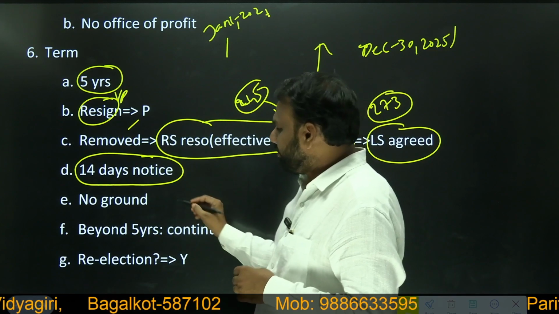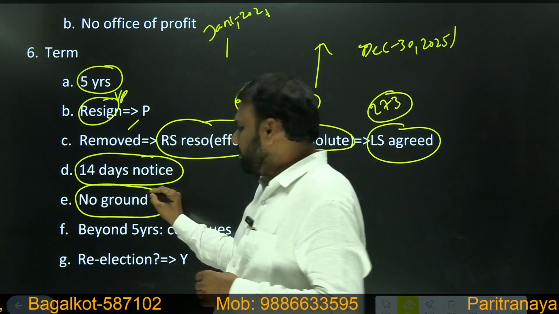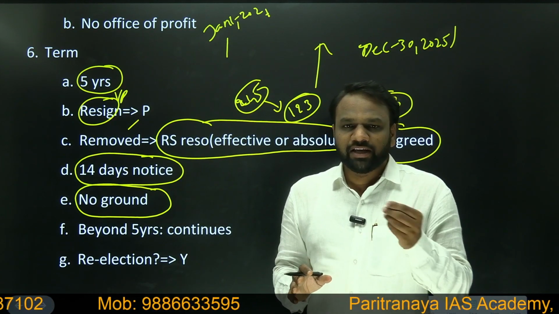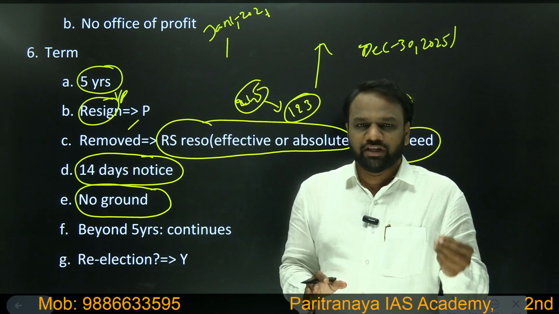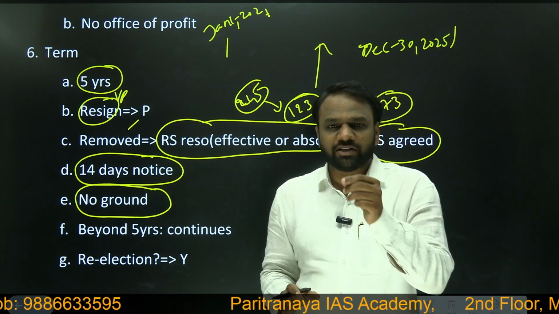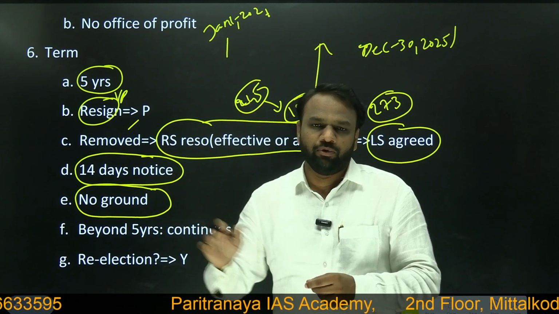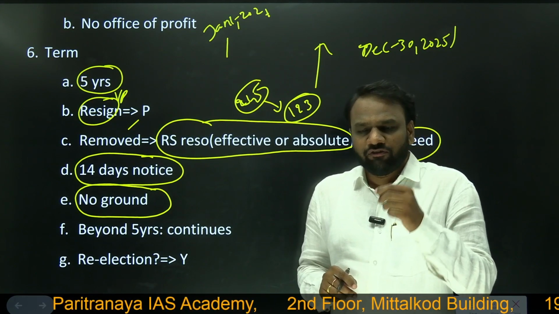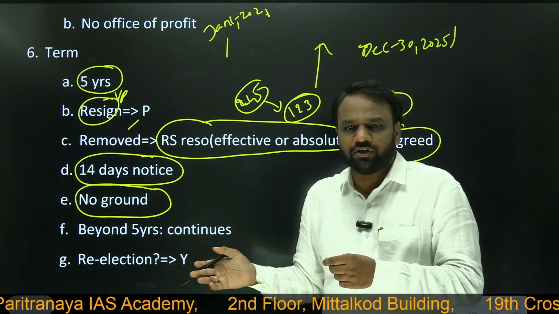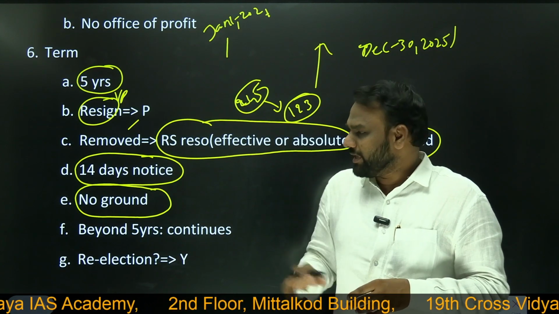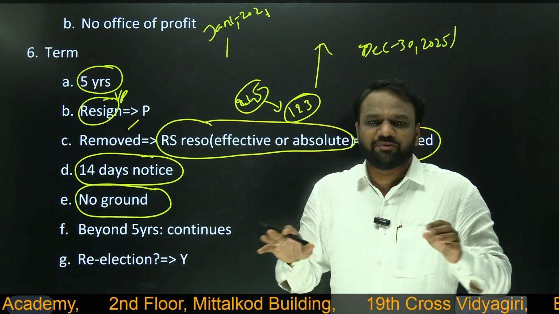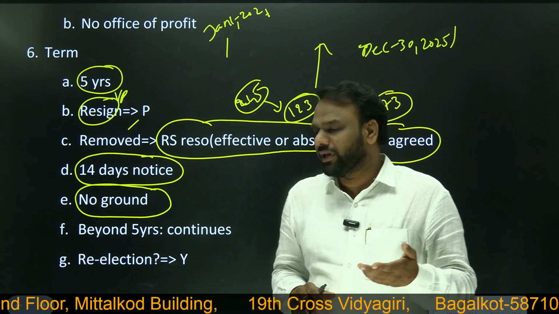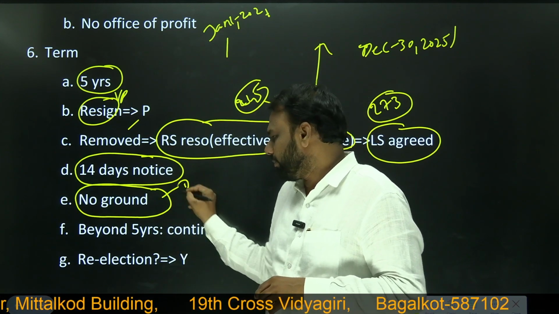Another very important difference between President and Vice President. In case of the President, whenever we want to impeach or remove the President, are there any grounds based on which he can be removed? Yes. If the President violates the Constitution of India, then he can be removed. Whether the definition of violation of Constitution has been given in our Constitution? No, the definition has not been given. But in case of the Vice President, no ground has been specified. So based on what reasons can the Vice President be removed? Such reasons have not been given in the Constitution. Very important point to remember.